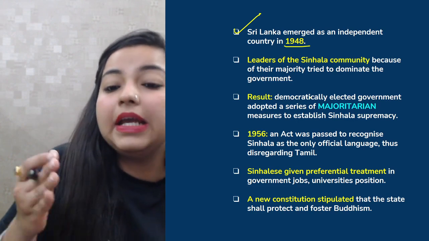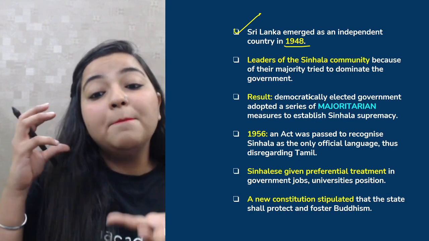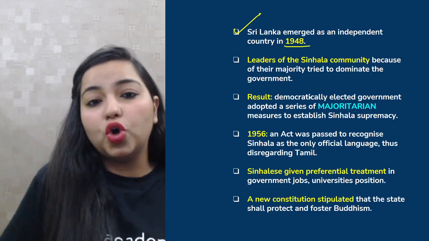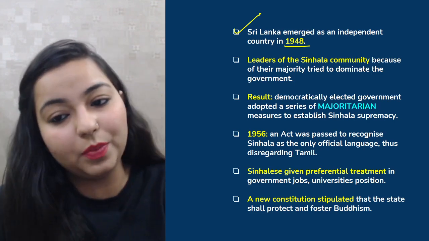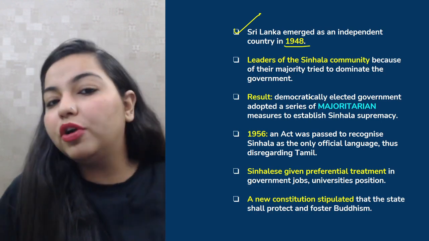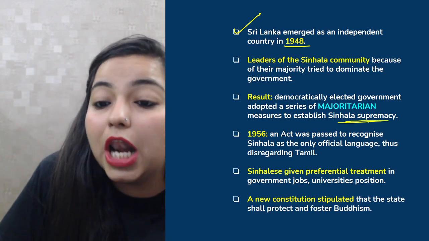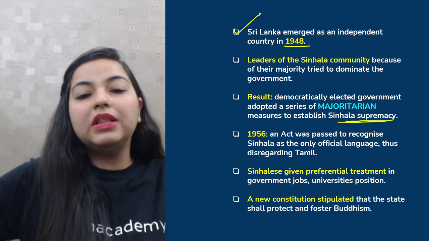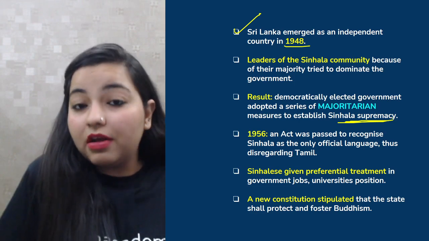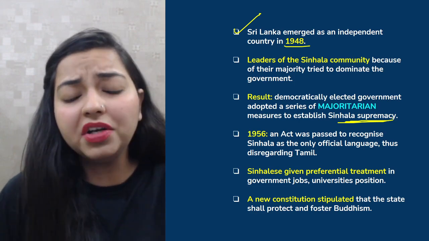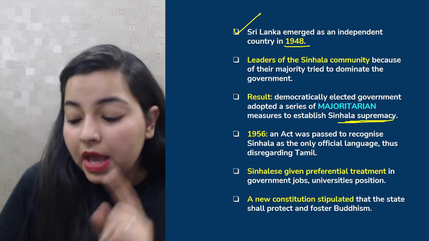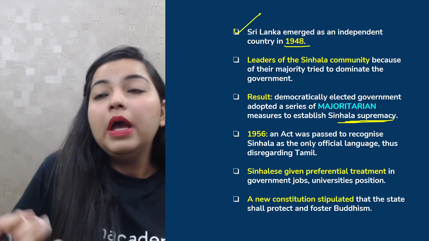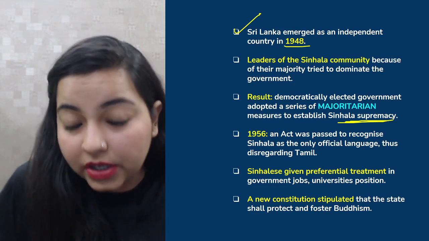Basically, that democratically elected government adopted a majoritarian series of measures. They were thinking all about the majority, disregarding the Tamil speaking people in the community, and all they wanted to do was to establish Sinhala supremacy. They wanted Sinhalas to have access to all the different things that were there around them. They wanted to foster Buddhism. They only wanted Sinhala speaking people to be educated properly, to have a developed environment around them.